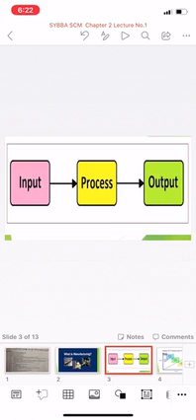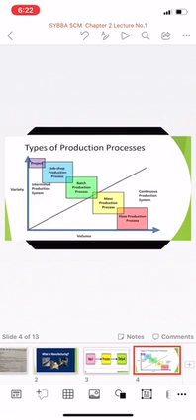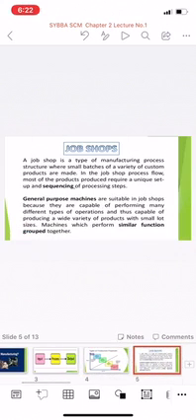Now let's move toward our next point, that is types of production processes. So there are different types of manufacturing systems. We will talk about them one by one. First is the job shops.